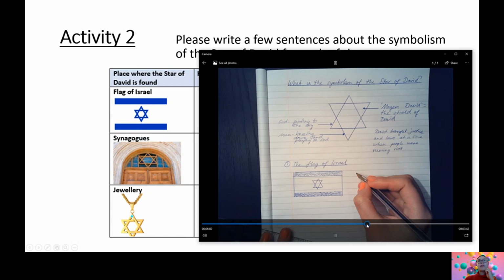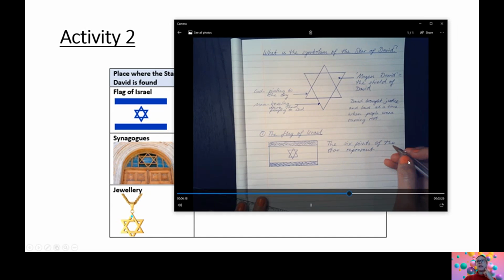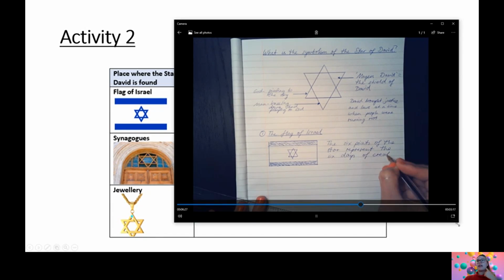Now, I'm using one of these sentence starters here. The six points represent, but you could also write about what the blue represents or what the white represents. Now, I am writing here, the six points of the star represent the six days of creation.